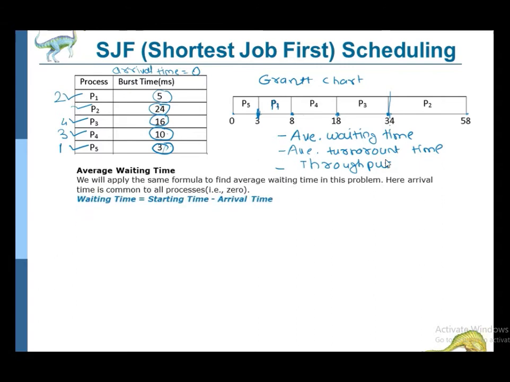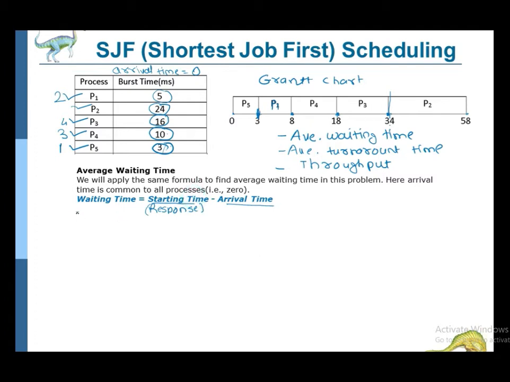So first we will calculate the average waiting time. We have already discussed in the last example that waiting time is nothing but the total time a process spent in the system waiting for the resources. It may be the CPU time. Okay, so waiting time is calculated as starting time minus arrival time. Starting time you can also call the response time, the first response the process got. So starting time minus arrival time.